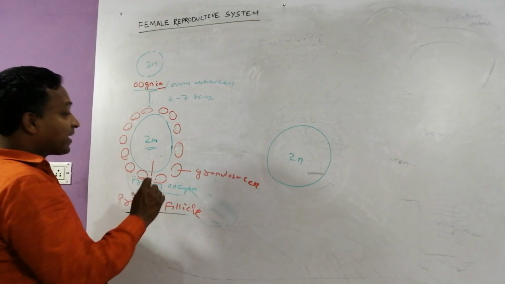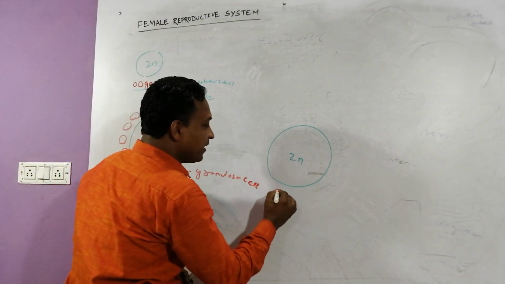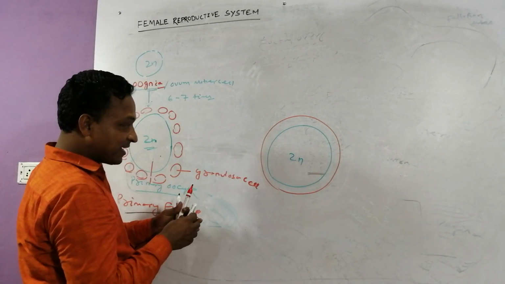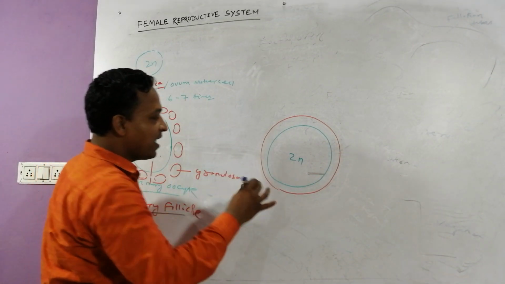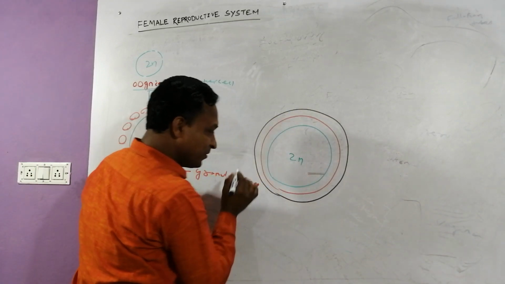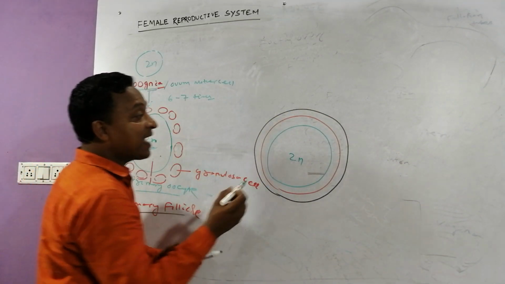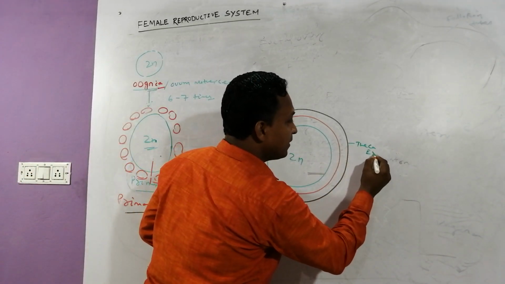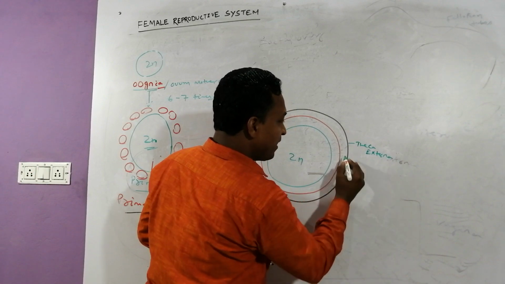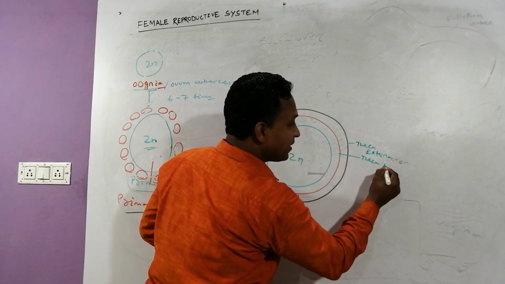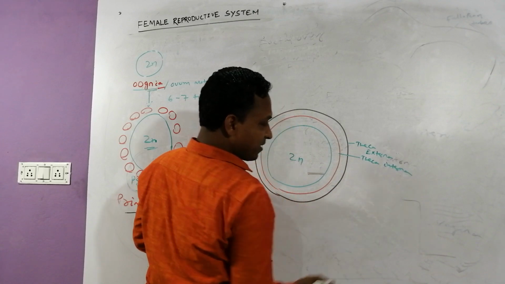But now the granulosa cells are basically developed. What are the layers around this? These are called theca layers. The outer one is called theca externa. The one just inside that is called theca interna.